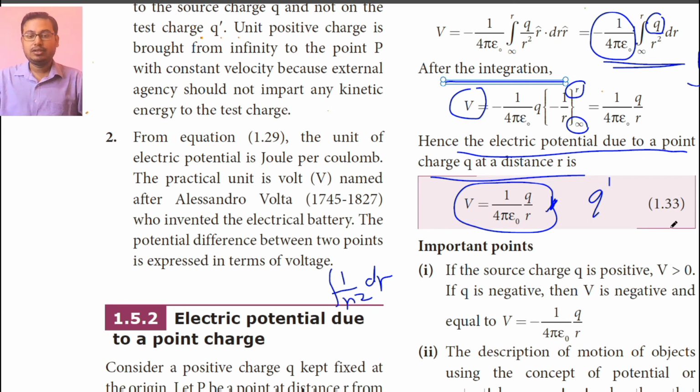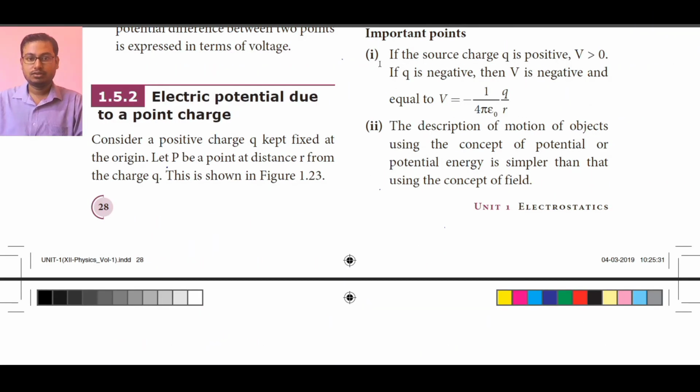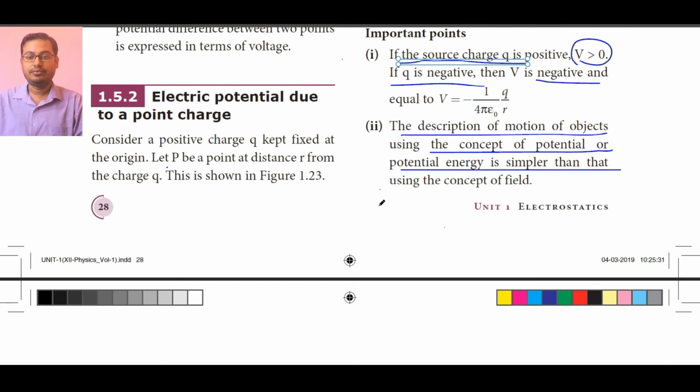Now coming to the important points. If the source charge q is positive, we have positive potential, and if the source charge q is negative, we have negative potential, which will be equal to minus 1 by 4 pi epsilon naught into q by r. The description of motion of objects using the concept of potential or potential energy is simpler than that using the concept of field.